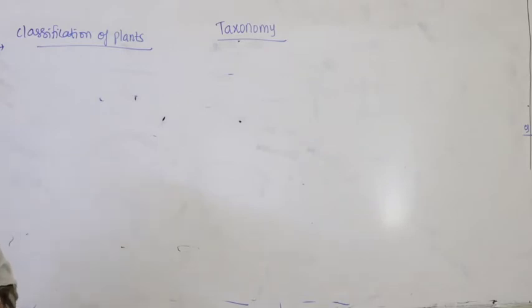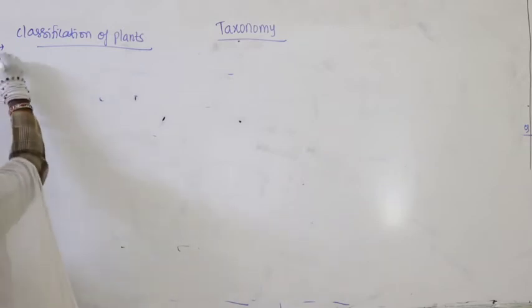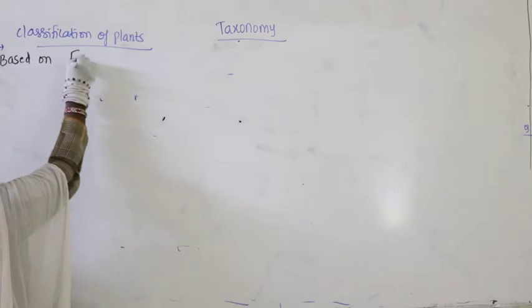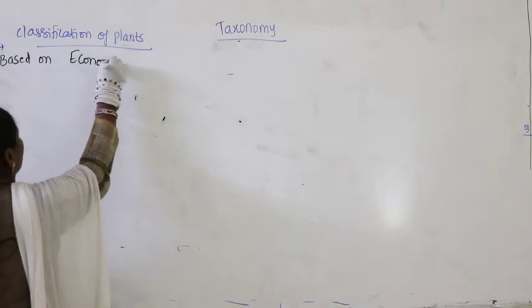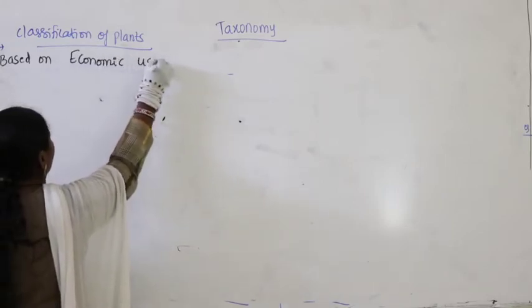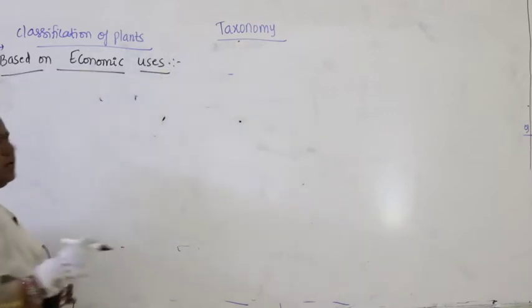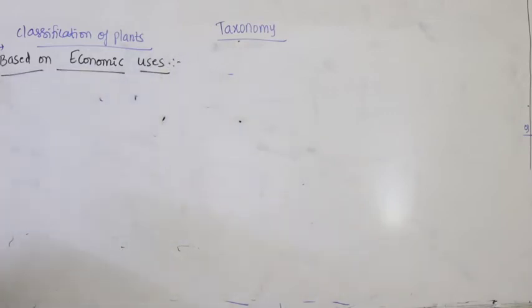If you look at how people classified plants, they mainly took into consideration economic uses, meaning for what purpose the plant is used. Based on that, earlier scientists classified plants into different groups.